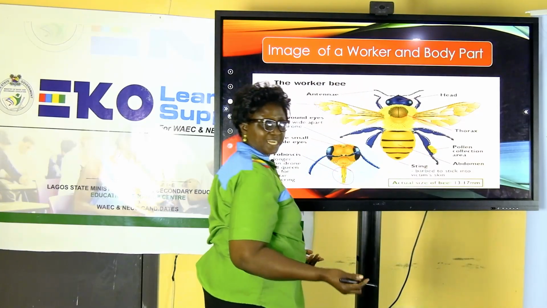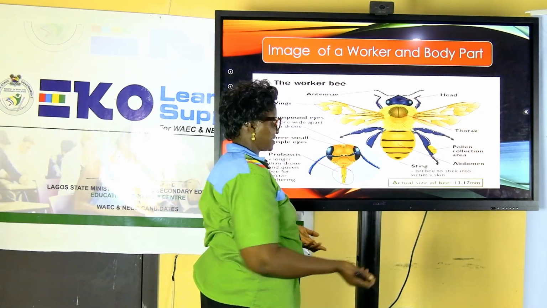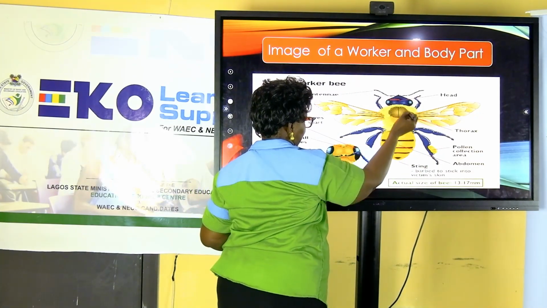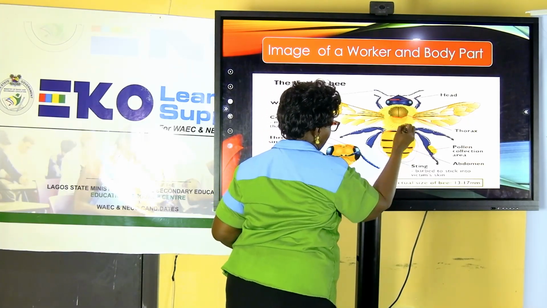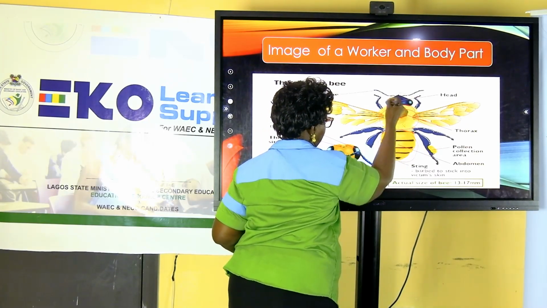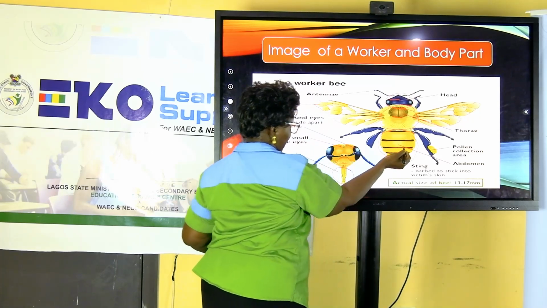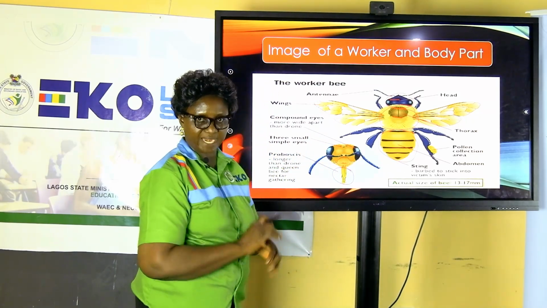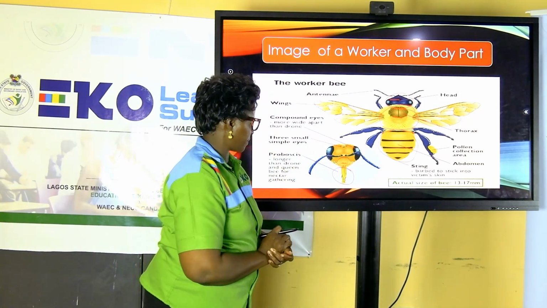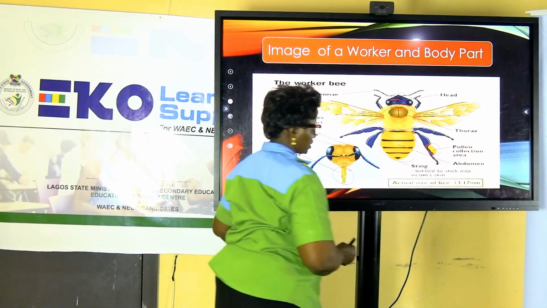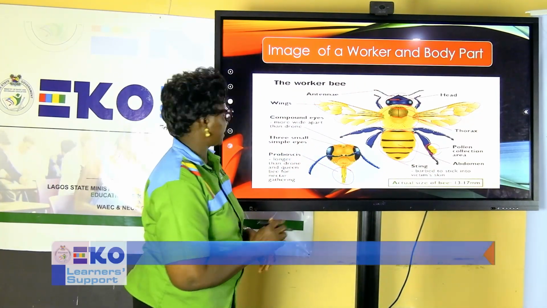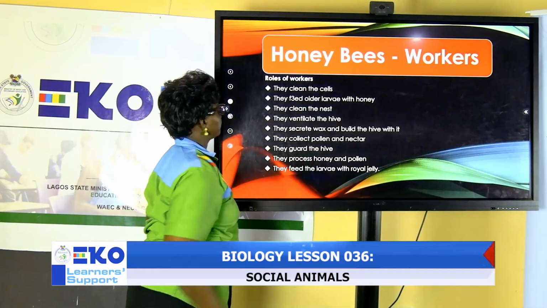Their body is divided into three as an insect: the head, the thorax, and the last part is the abdomen. An insect has three body parts. We have in this part the section which they use in collecting pollen grains.